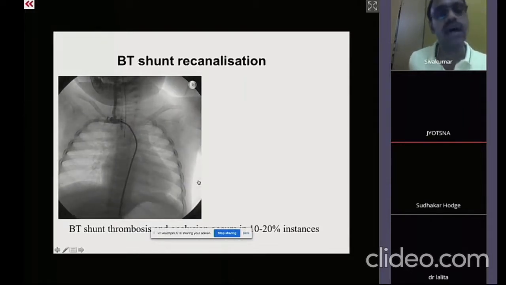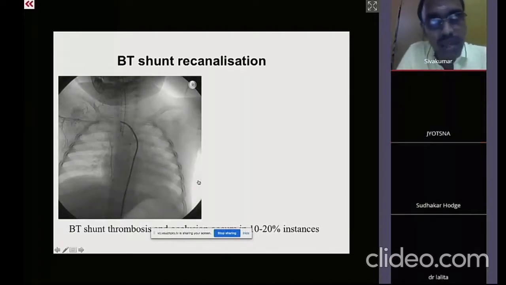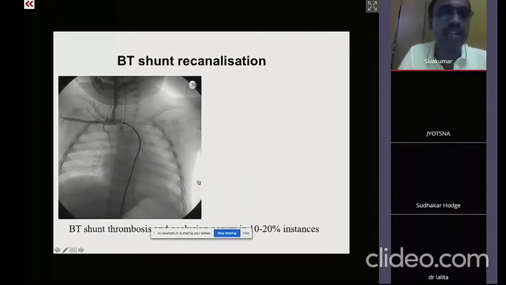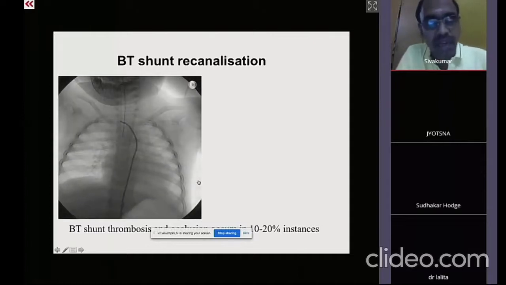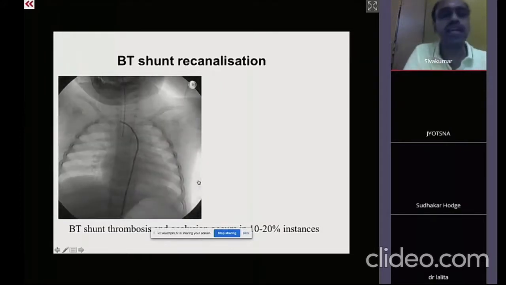Yes, actually the original bioabsorbable stent, which was made up of PLLA, has never been tried in the ductus. The reason being, it was an extremely large profile stent and the stent lost its clinical applicability quite early in coronary practice itself.